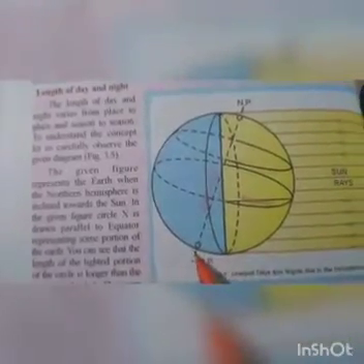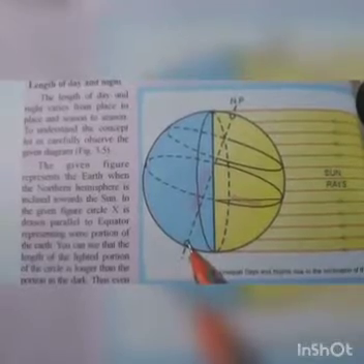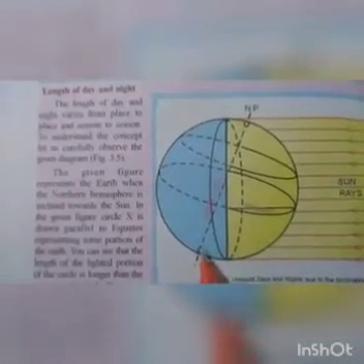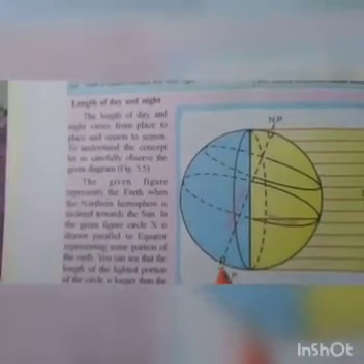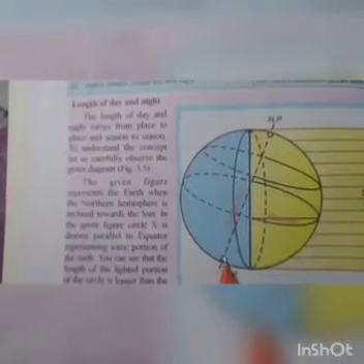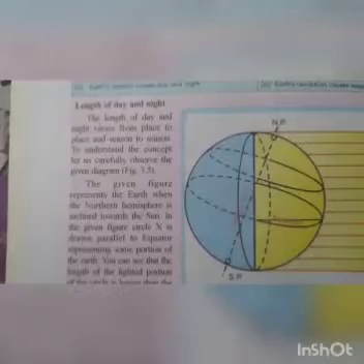Now you see here, in the same time, the south pole is continuously in the dark, so this south pole will have night all 24 hours and no day. Clear?